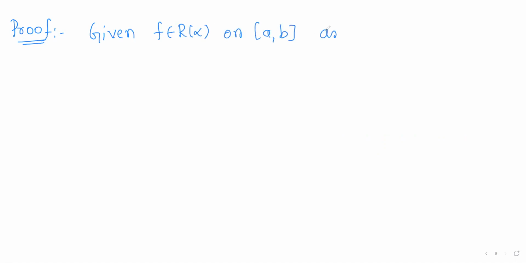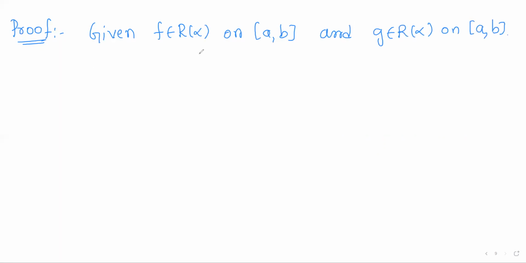So it is a simple proof. So what is given first of all? Given f is Riemann-Stieltjes integrable on the closed interval [a, b], and g is Riemann-Stieltjes integrable on [a, b].